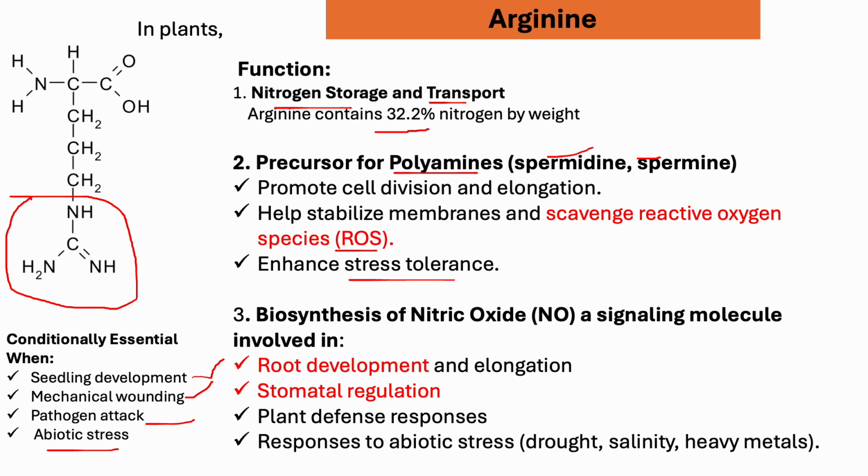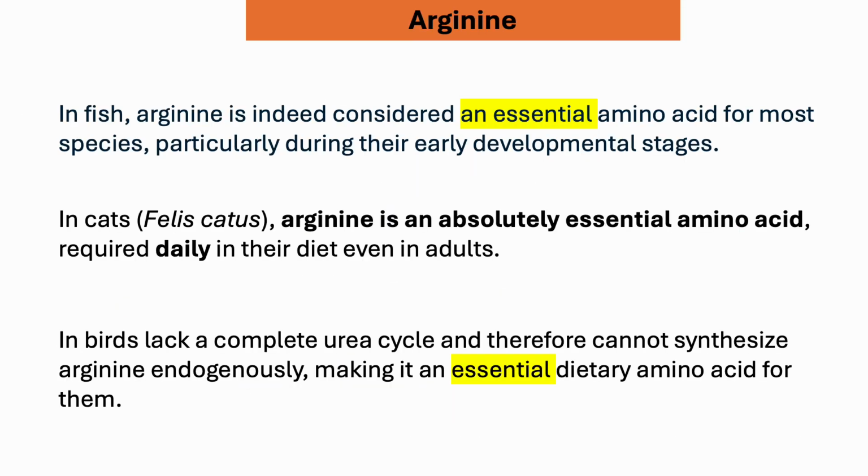Arginine is also a precursor of nitric oxide. In plants, nitric oxide acts as a signaling molecule. It helps to give the signal for root development and elongation, stomatal opening and closing, and plant stress defense from different abiotic stresses.